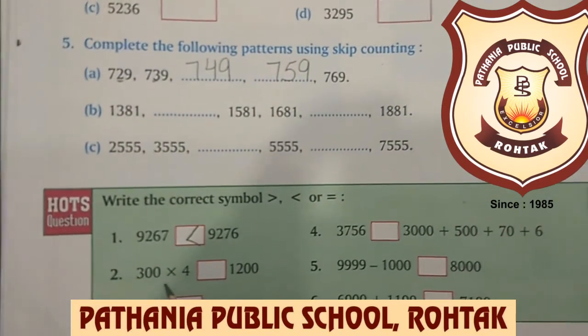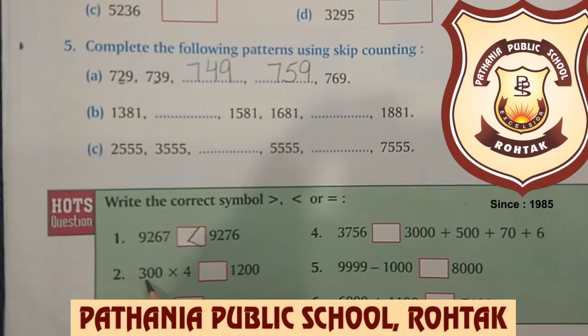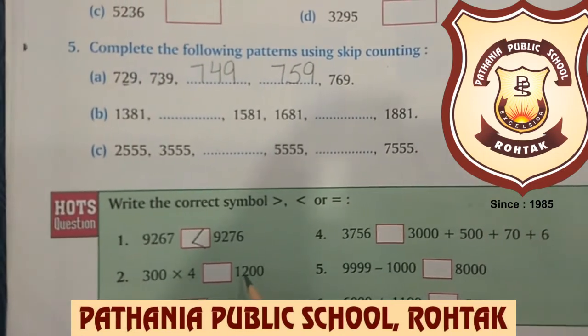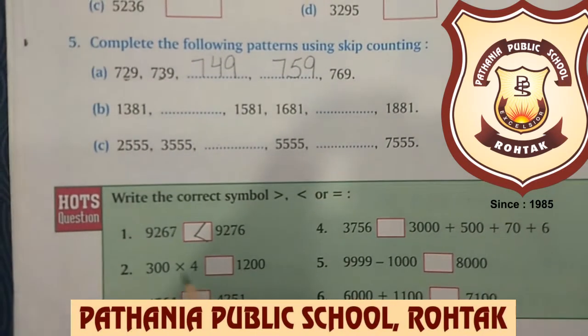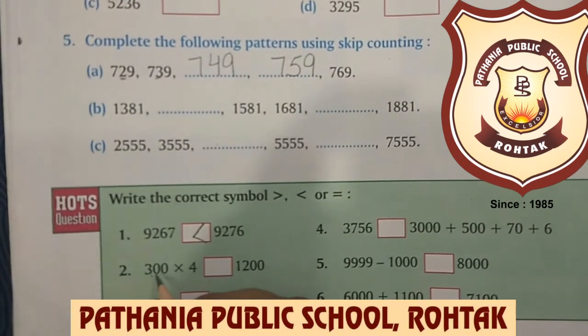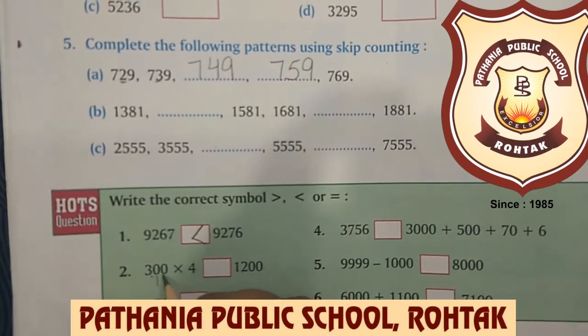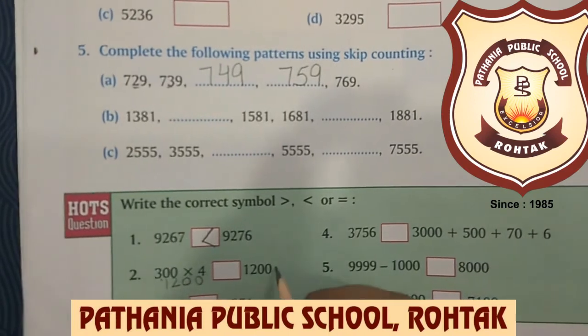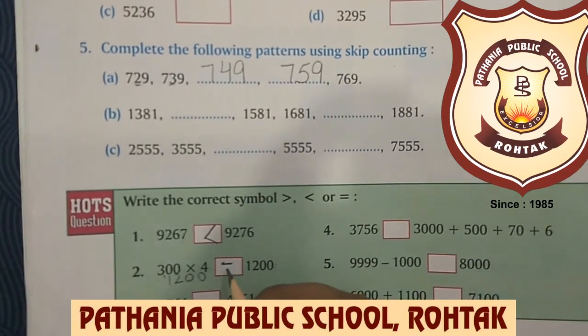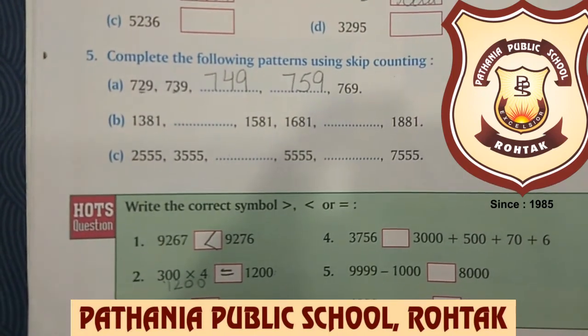Now beta C, second. Here it is written 300 multiplied by 4 and 1200. Here you need to multiply. 300 multiplied by 4. 4 3s are 12 and 2 zeros. So we will write 2 zeros. Means this and this is equal. So we will put here equals to sign.